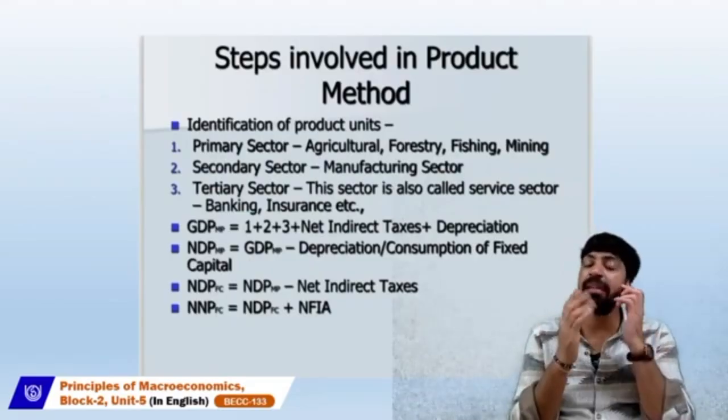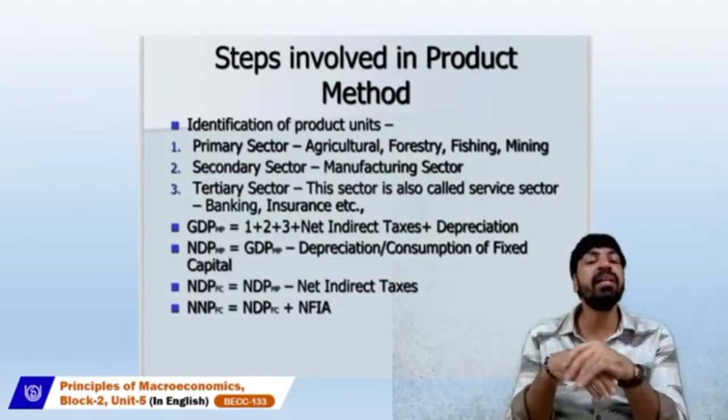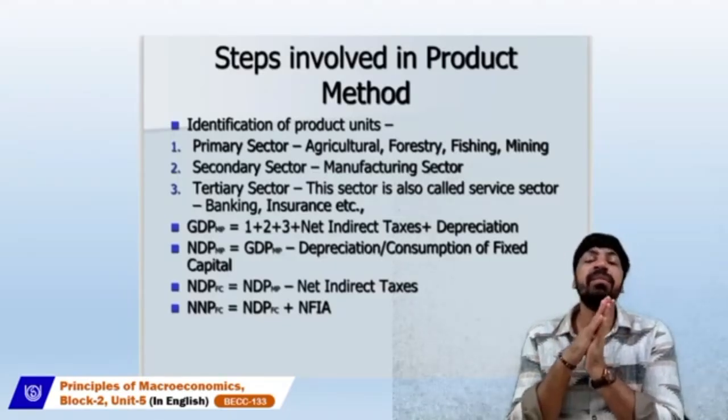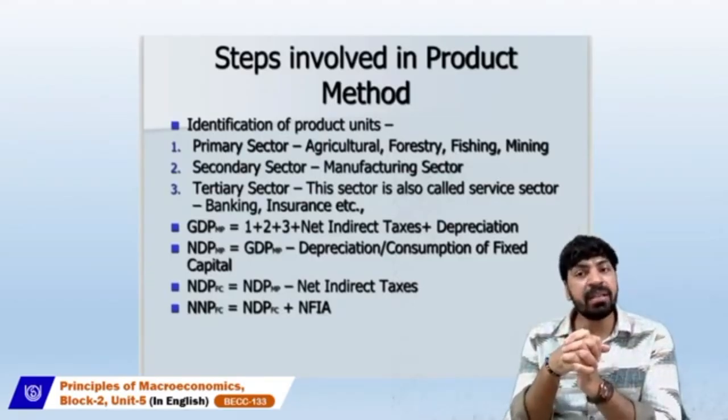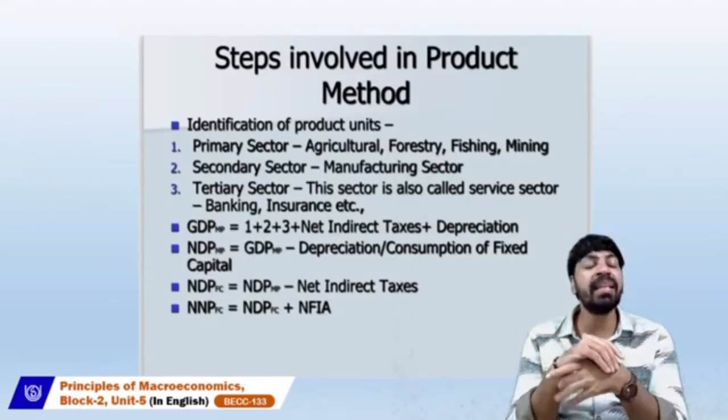These are the three main sectors. The first one is primary, the second one is secondary, and the third one is tertiary. When we talk about the primary sector, we talk about agriculture, forestry, fishing, and mining.